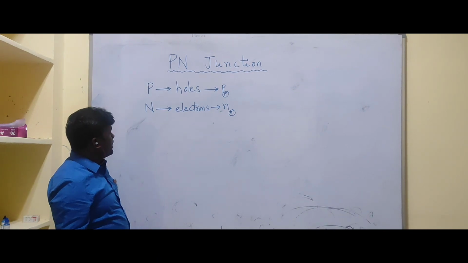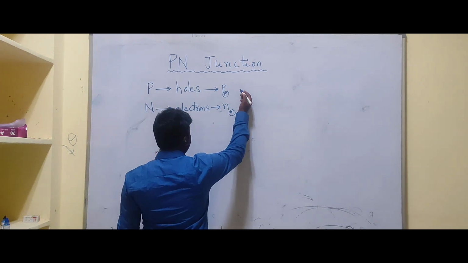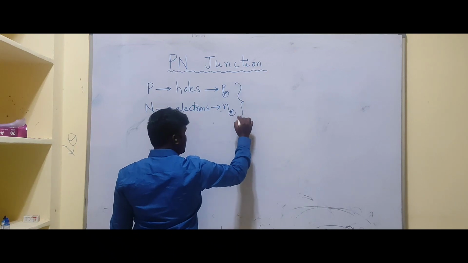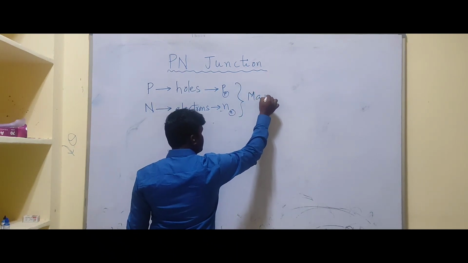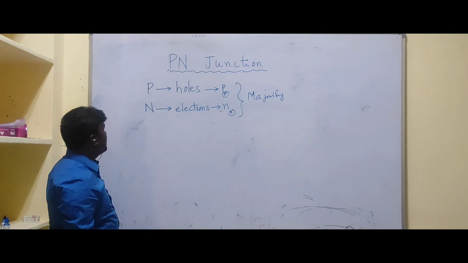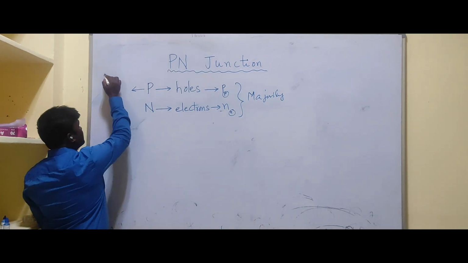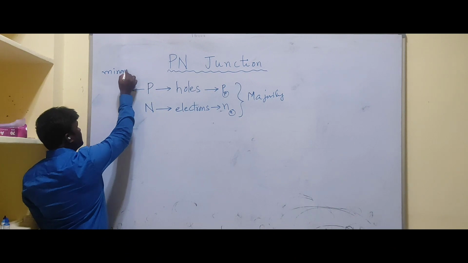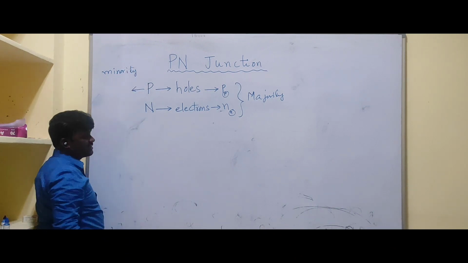Similarly, what are the minority charge carriers? Those were the majority charge carriers. Now coming to minority charge carriers.